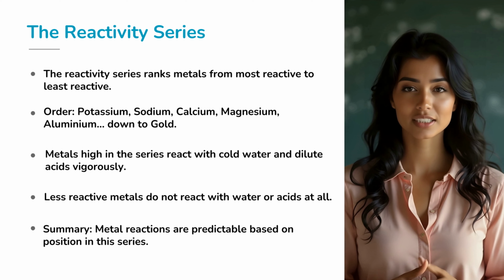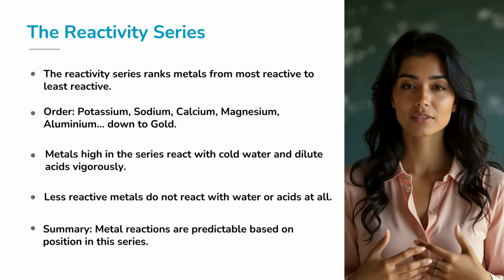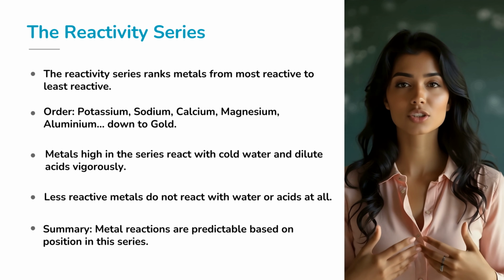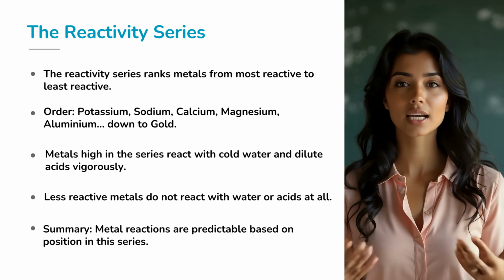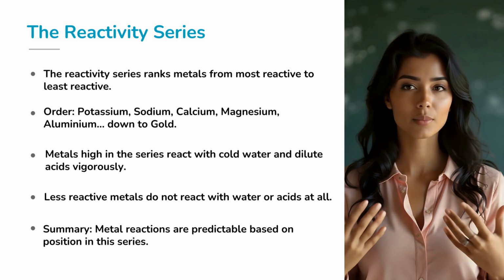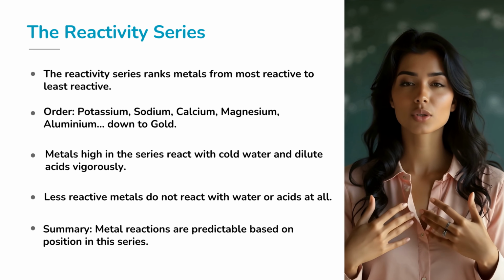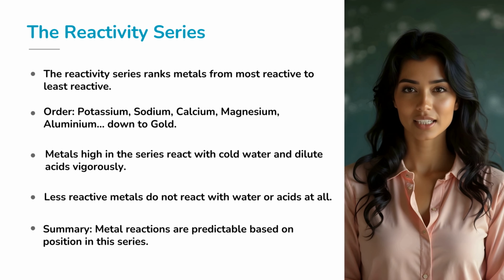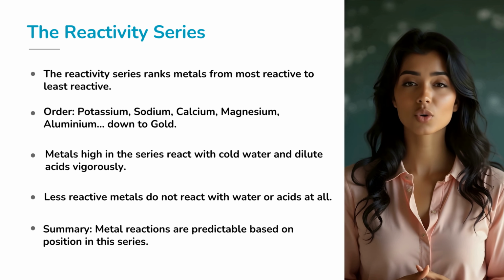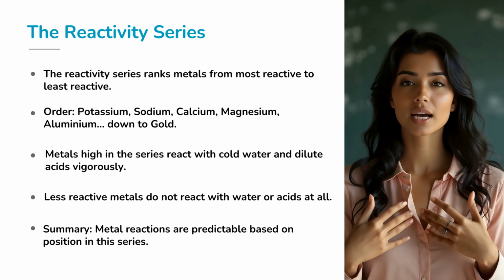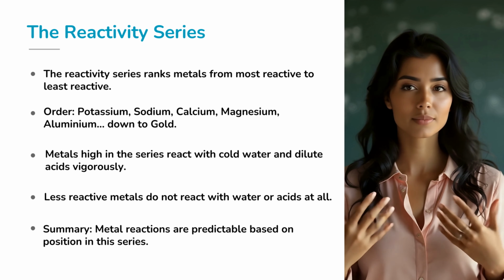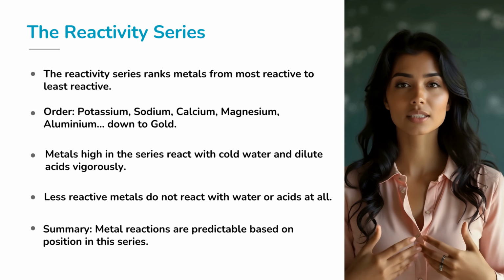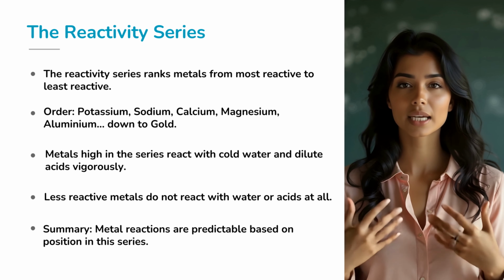So where does all this lead us? To the reactivity series, a list that ranks metals from the hyperactive potassium and sodium all the way down to unreactive gold. The higher up a metal is, the more it reacts with water, with acids, and with other compounds. This ranking helps chemists decide how to store metals, how to refine them, and how to protect them from corrosion. And now you know, just by observing a few bubbles or flames, you can start predicting how any metal might behave.